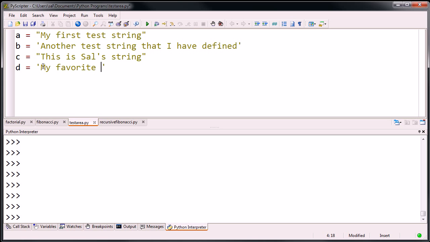But my favorite word is, and actually I don't know what my favorite word is. I'm kind of putting myself on the spot. But let's say my favorite word is asparagus. I can't even spell it. So my favorite word is asparagus. What is yours? Once again, this is legitimate because I start my string with a single quotation mark. So the interpreter says, let's not end the string until we get to another single quotation mark. It won't get confused when it sees the double quotation, because it knows the string started with a single quotation.